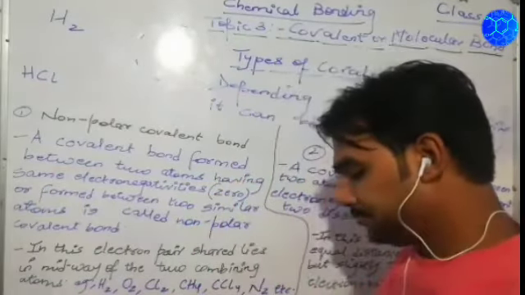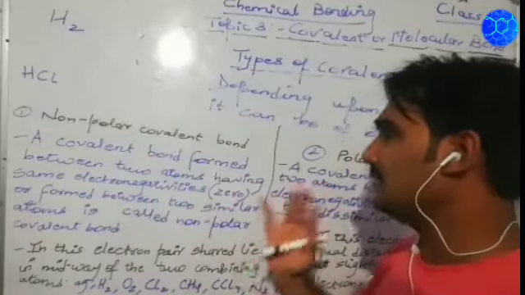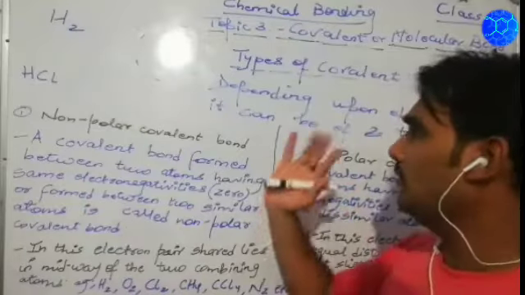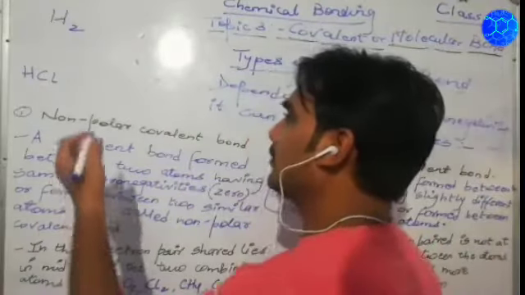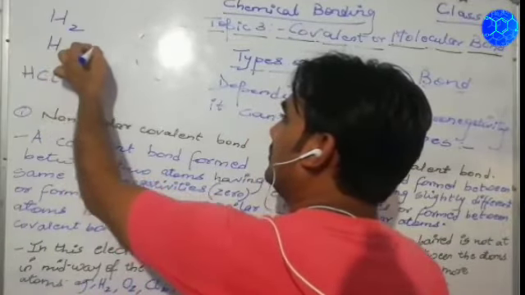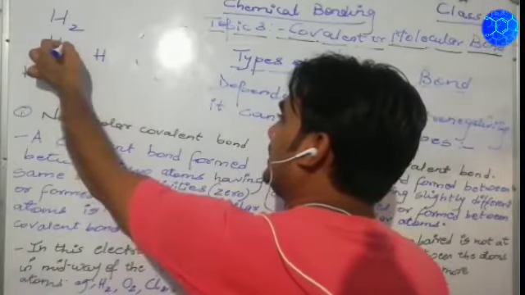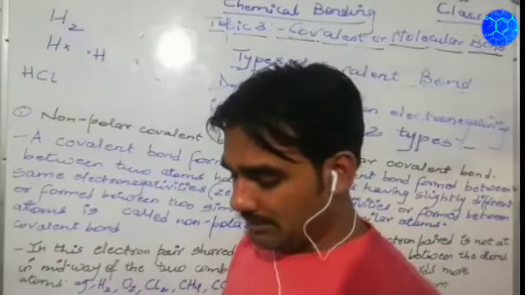Now, suppose I give you two examples, then you will be able to understand the difference between the two types of covalent bonds. Suppose I give you the example of hydrogen. As we know, hydrogen has one electron in the outermost shell.